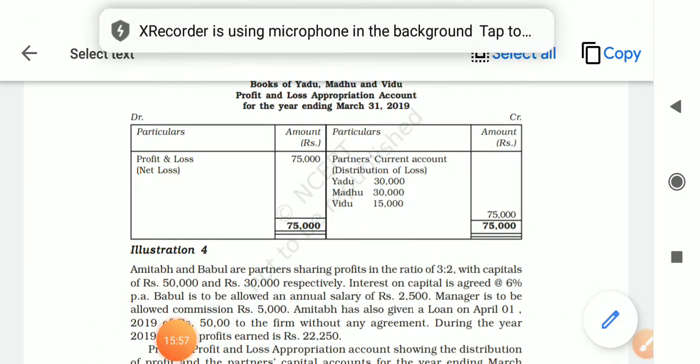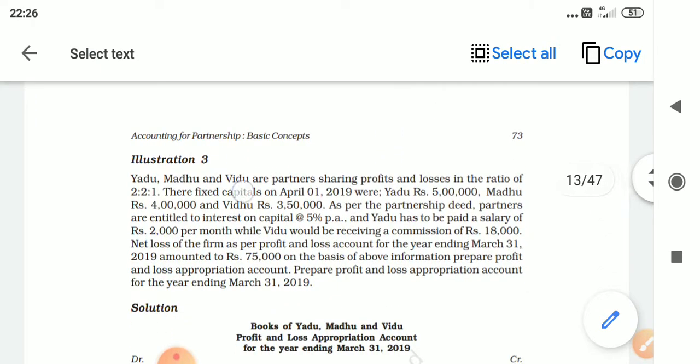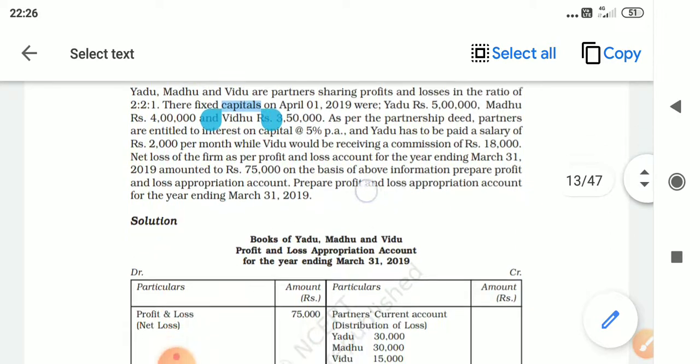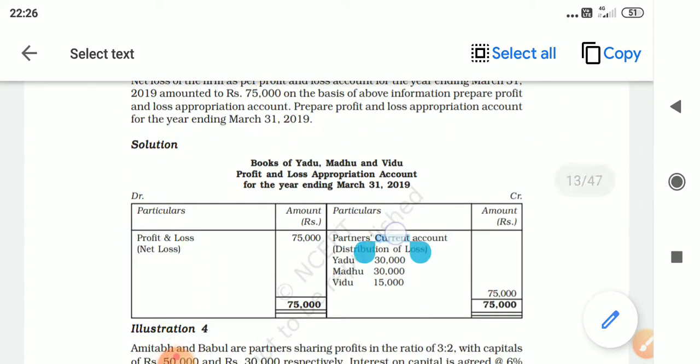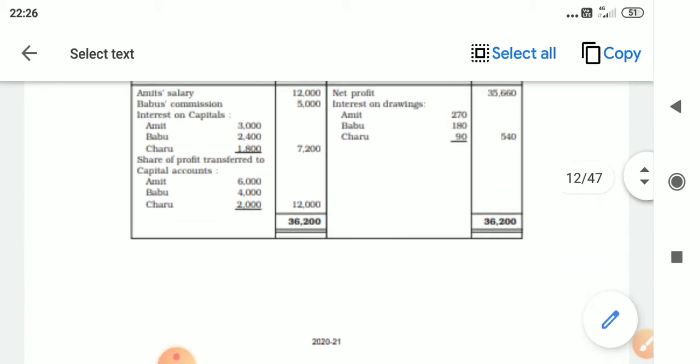And you have to show partners current account. See here, there is a word current account. Why is it so? Whenever the capitals are fixed, all other calculations will be passed through the partner's current account. Whereas in the previous question, the profit was transferred to the partner's capital account. So keep these points in mind.